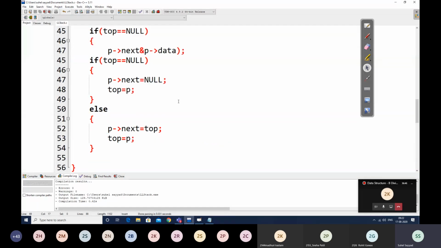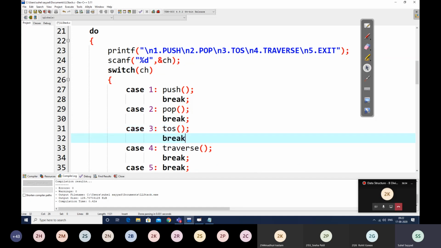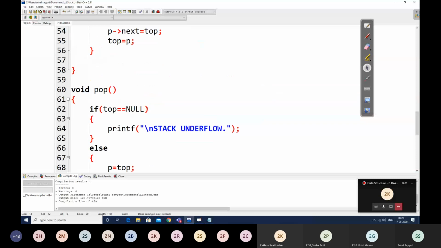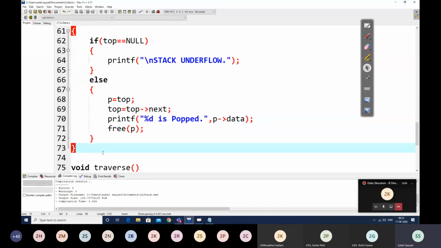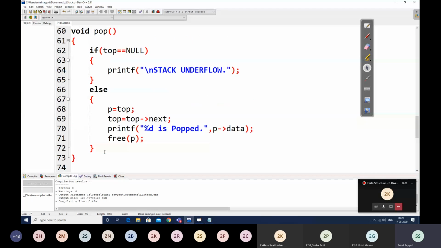Clear, students? So likewise, the only operation that remains now is top of stack, TOS. Let us quickly do that also, so that nothing is left incomplete. So void top of stack.